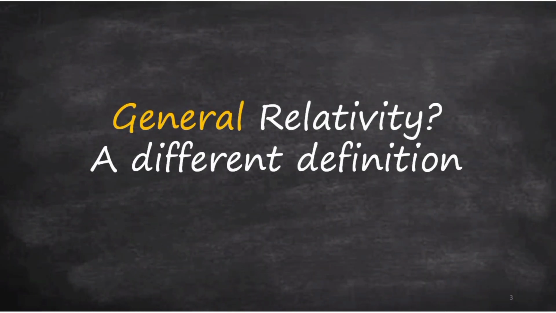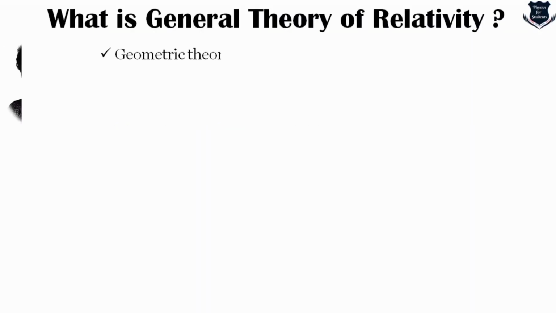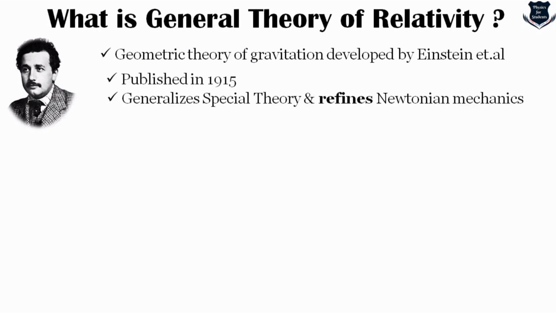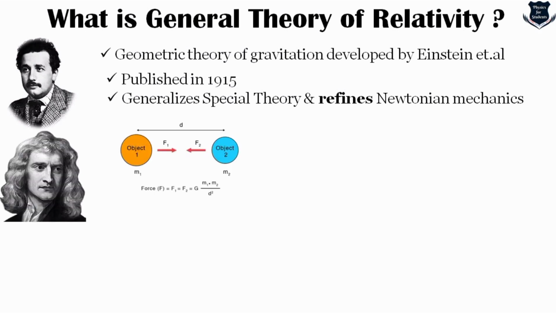So first, we will look into general relativity with a little different definition, not the usual one. Now we know that it is a geometric theory of gravitation which was developed by Einstein and others. If you have seen my other videos, I have mentioned in detail how his friends, including Michel Besso and Marcel Grossmann, helped him to develop this theory. It was published around 1915, although it was developed much prior to that. And what it does is that it refines and generalizes special theory and Newtonian mechanics in different ways.